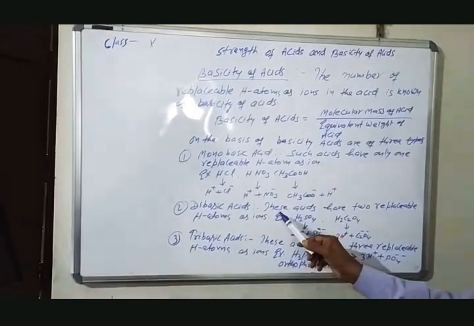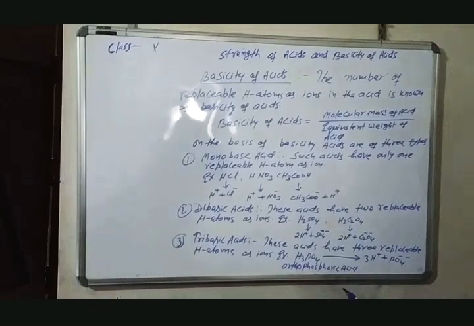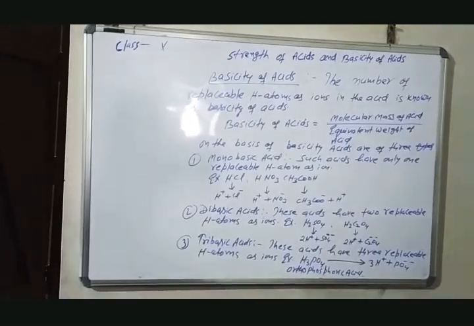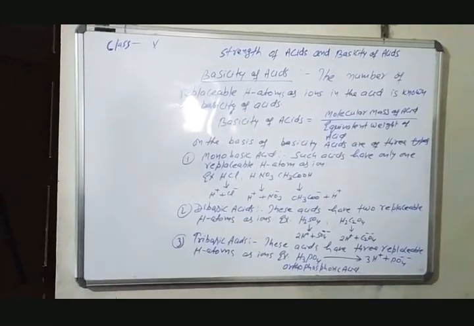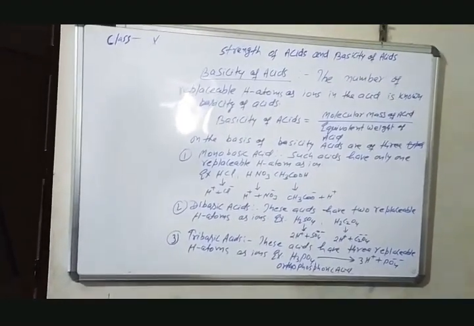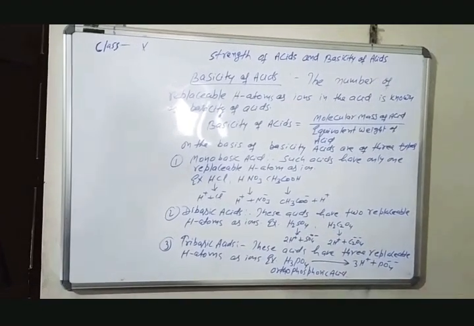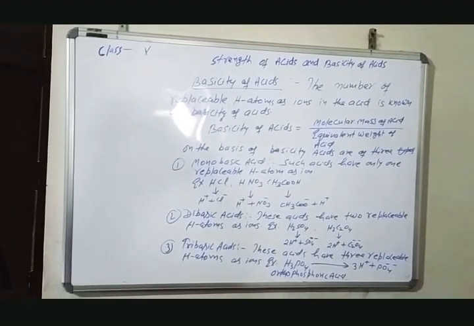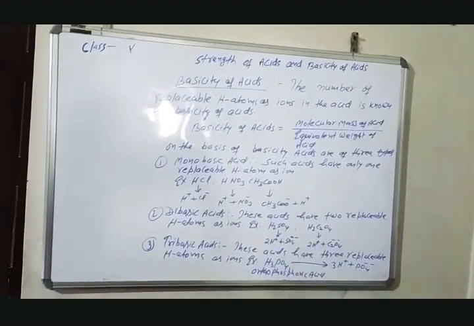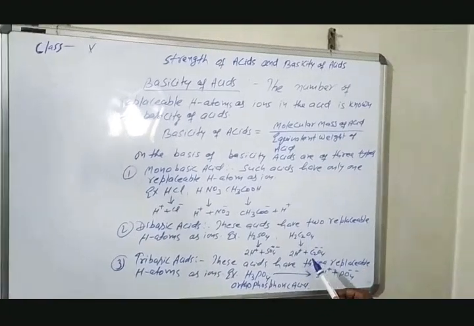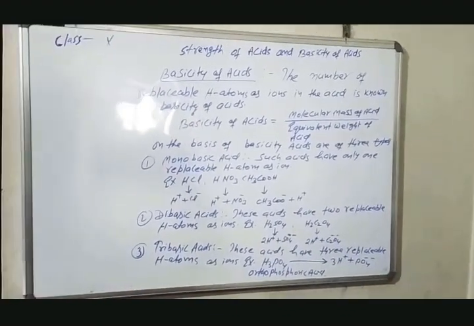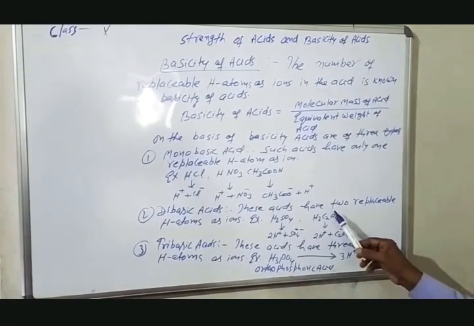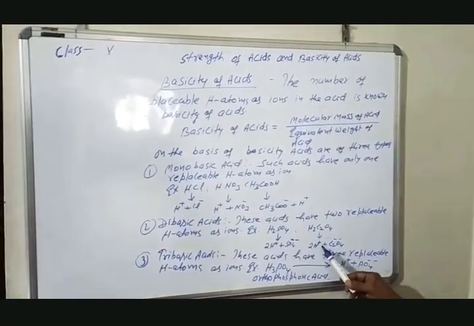As the definition says, the number of hydrogen atoms replaceable as ions is known as the basicity of acids. In a similar way, oxalic acid also ionizes as 2 hydrogen ions and oxalate ion. Therefore, the basicity of oxalic acid is 2.